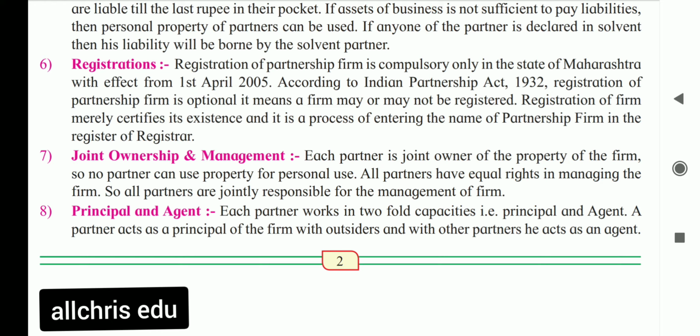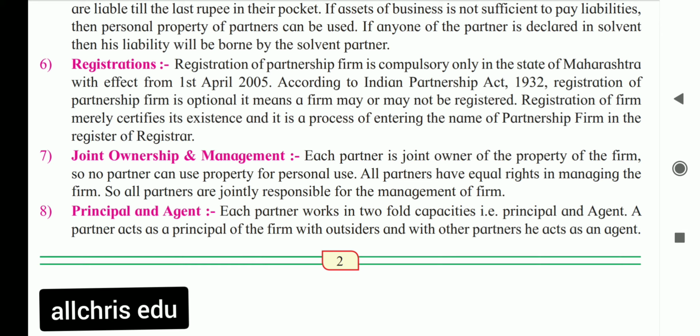Let us suppose Z is managing the business on behalf of the other two, X and Y. If Z makes any contract or dealing with an outsider, then for that outsider Z becomes the principal. And Z is doing the dealing on behalf of X and Y, so for the firm he is an agent.